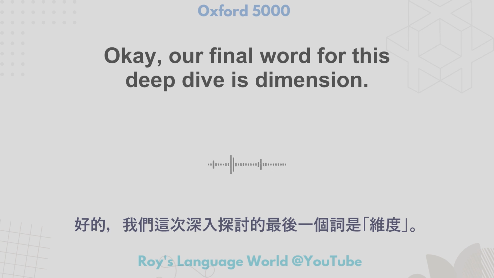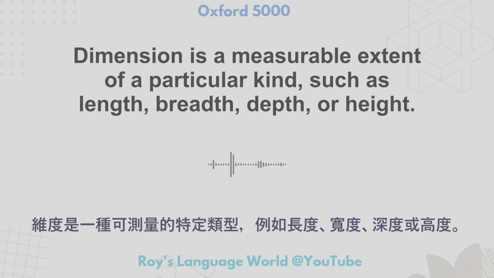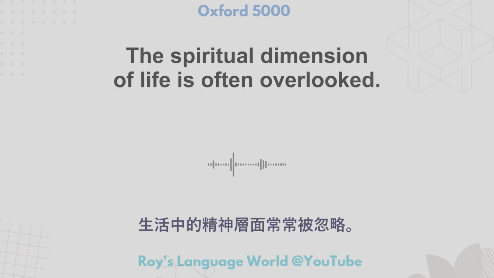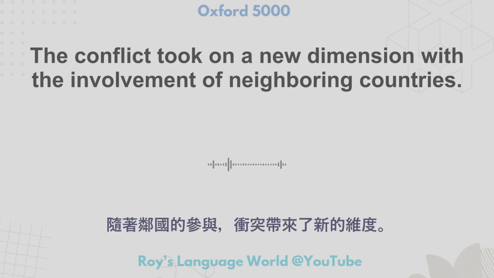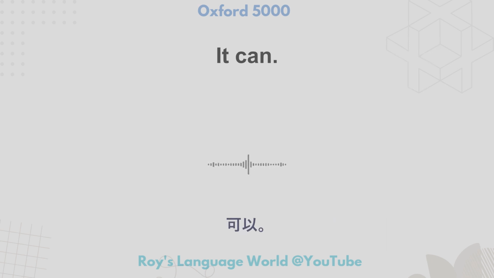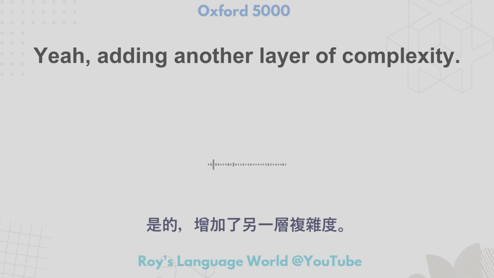Okay, our final word for this deep dive is dimension. Dimension is a measurable extent of a particular kind, such as length, breadth, depth, or height. So the dimensions of the box are 12 inches by 10 inches by 6 inches. The spiritual dimension of life is often overlooked. The conflict took on a new dimension with the involvement of neighboring countries. Dimension can also refer to an aspect or feature of a situation or problem. It can. Yeah, adding another layer of complexity.